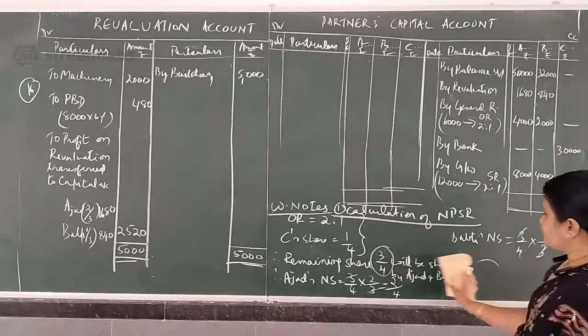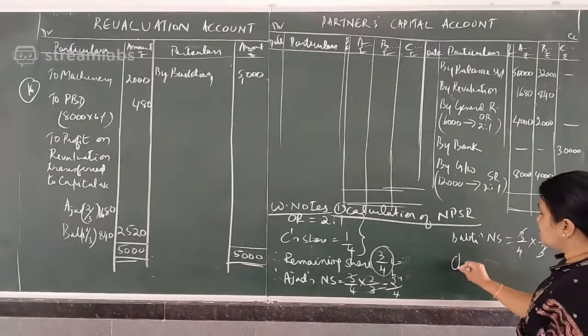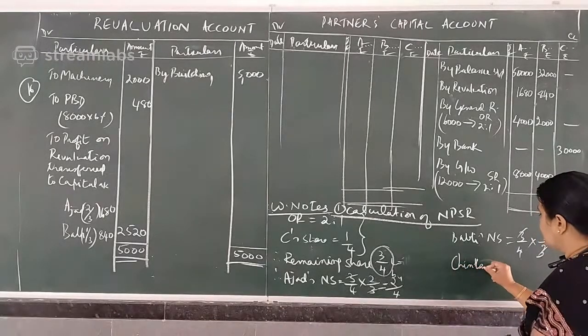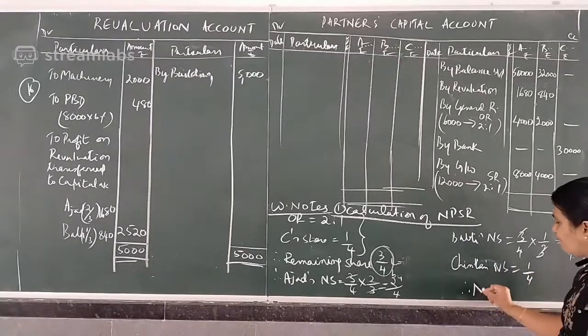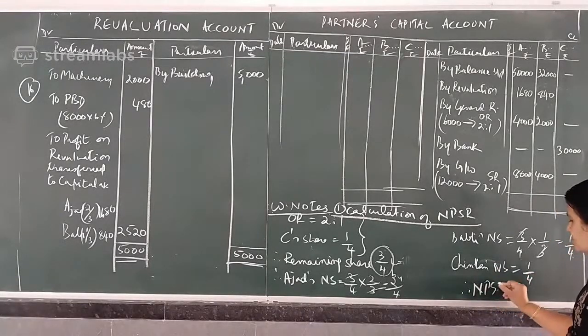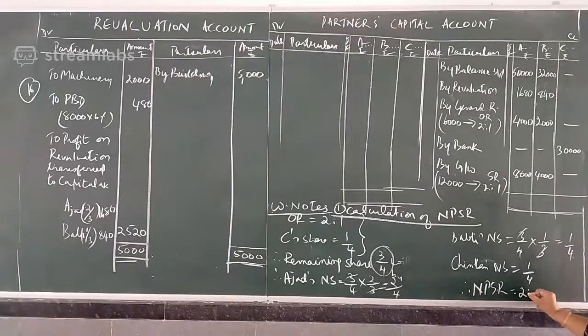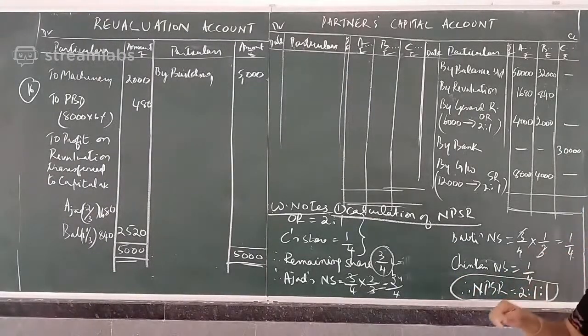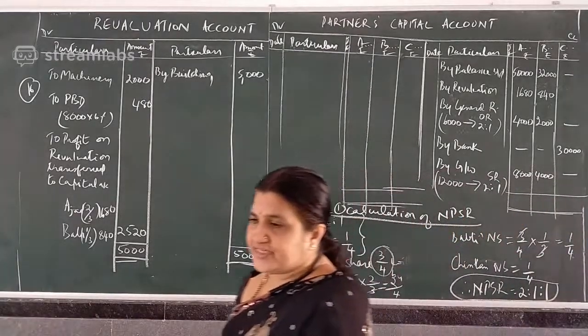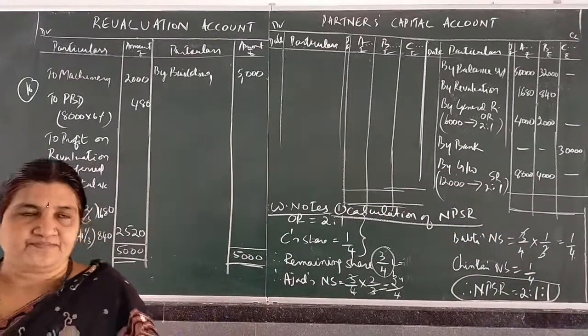And Chintan's new share, we already know, is 1 by 4. Therefore, the new profit sharing ratio is 2:1:1.